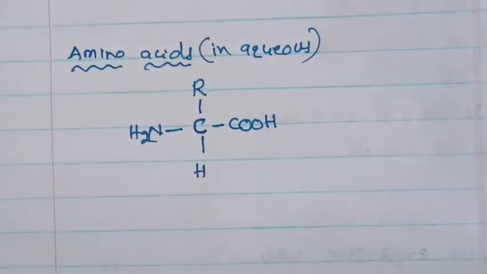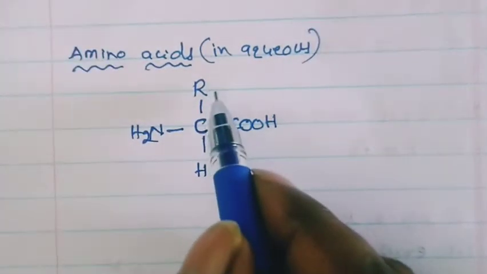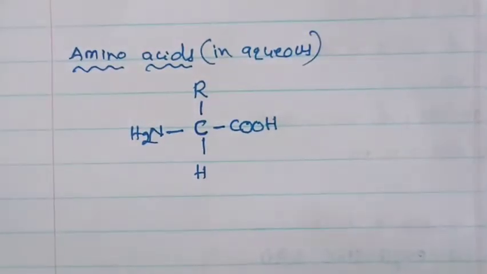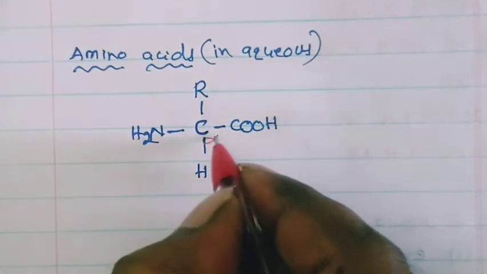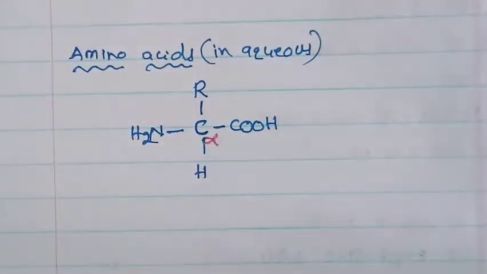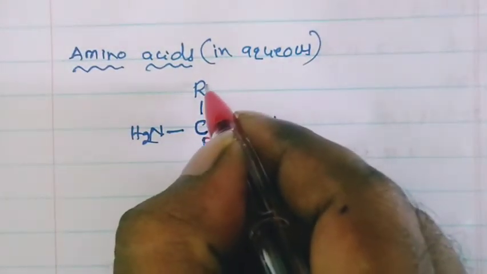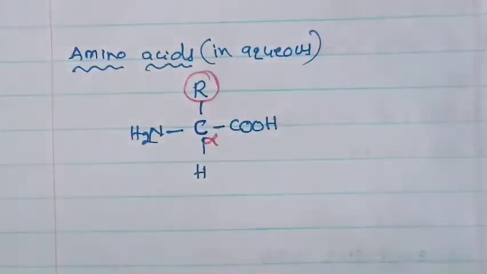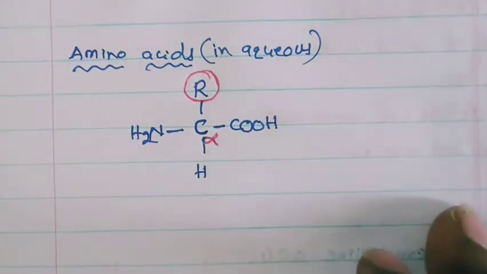You can write different types of groups. Based on that you will get different alpha amino acids. So this carbon atom is called an alpha carbon atom. Here R is any one, this is a variable. You can take either hydrogen, methyl, isopropyl, isobutyl. Like this, if you take, you will get different alpha amino acids.